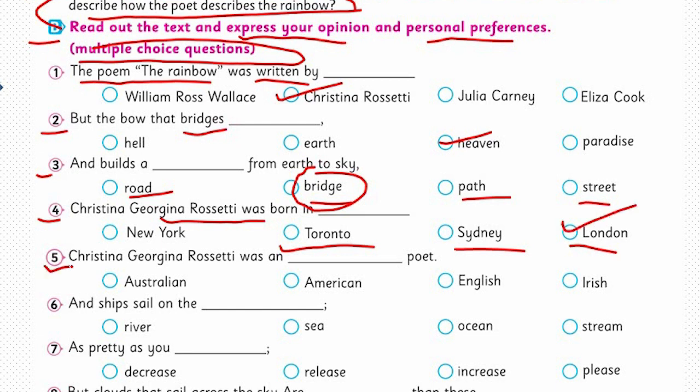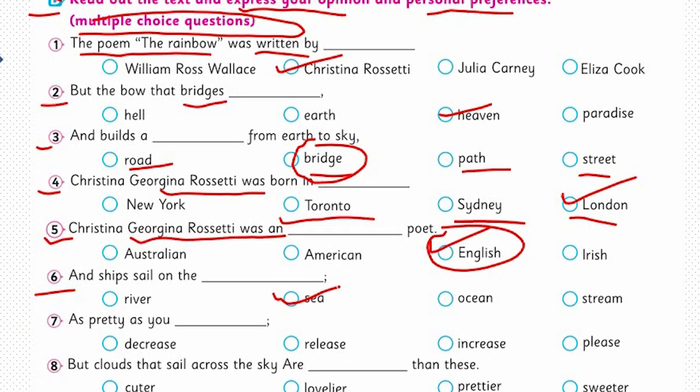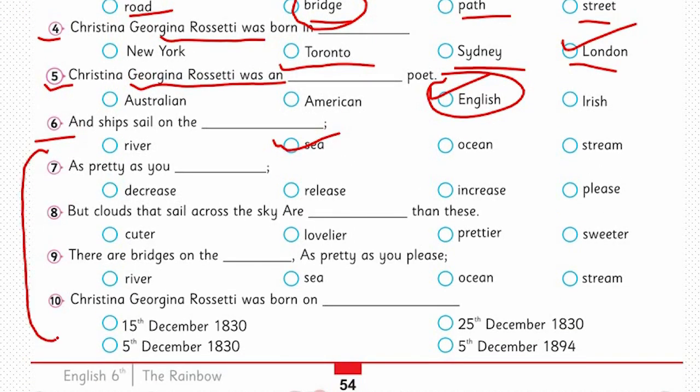The fifth one: Christina Georgina Rossetti was an Australian, American, English or Irish poet? If she was born in London, then obviously she is an English poet. The sixth one: and ships sail on the what? Where do ships sail? A river, sea, ocean or stream? Yes, sea is the right answer here. I want you to choose the right option for the remaining sentences too.